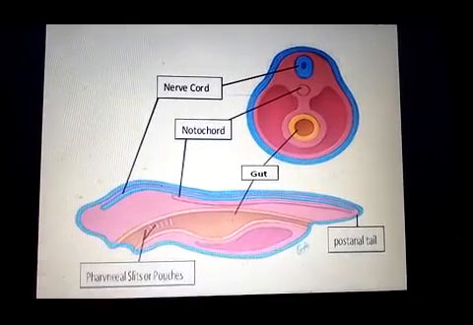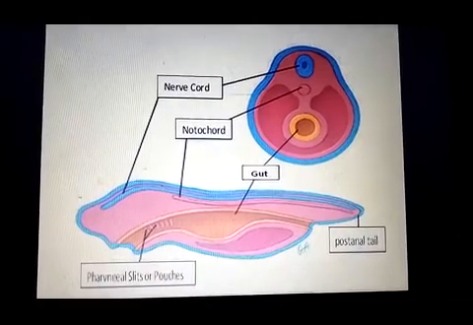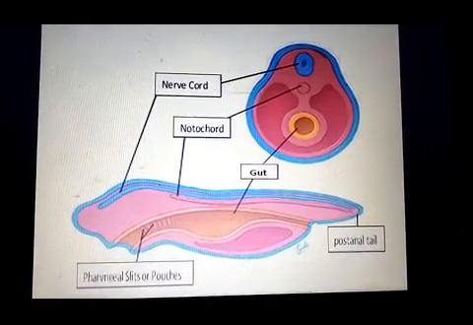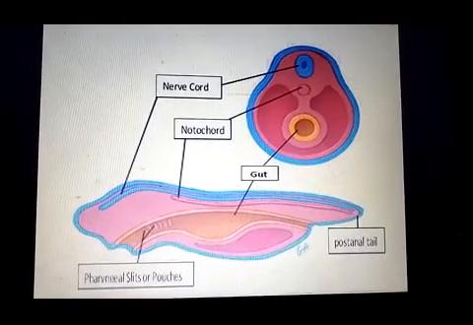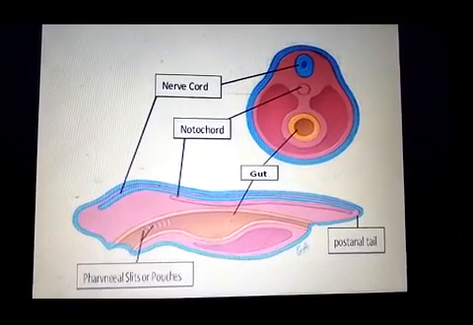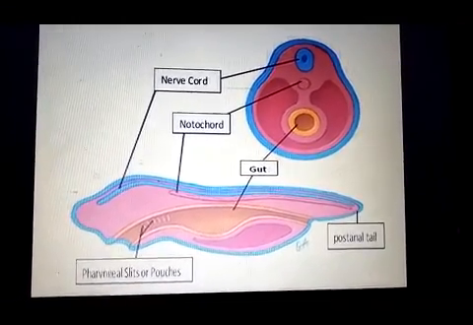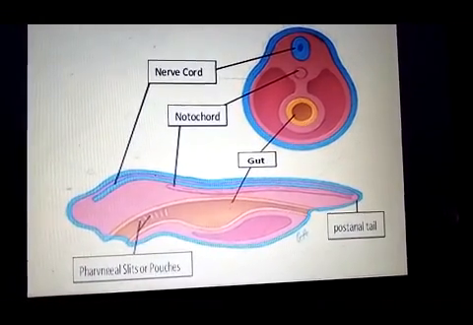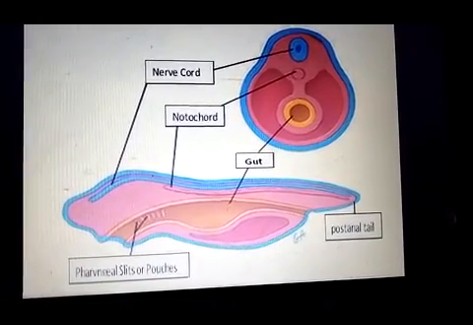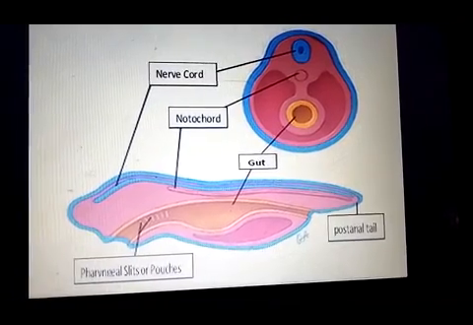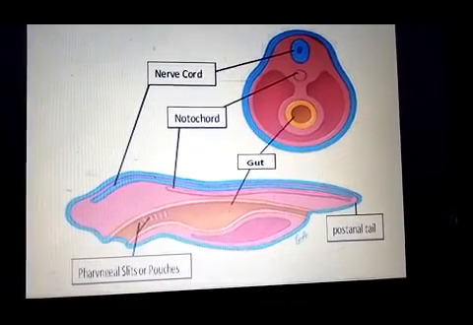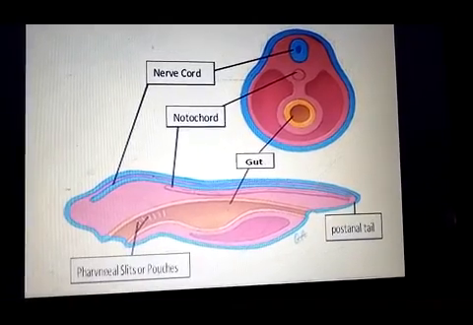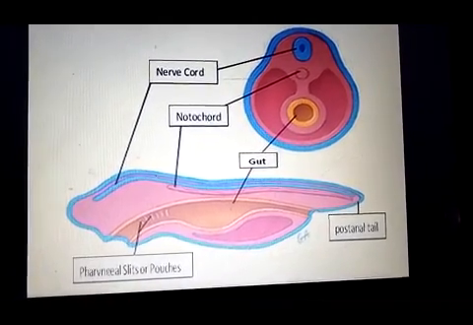Below the nerve cord, the notochord is present, a supportive rod which provides support to the animal, and below the notochord, the yellow ring is the gut or digestive system. Here in the digestive system, pharyngeal pouches or pharyngeal slits are present, and in longitudinal section, at the posterior side, the post anal tail is present.